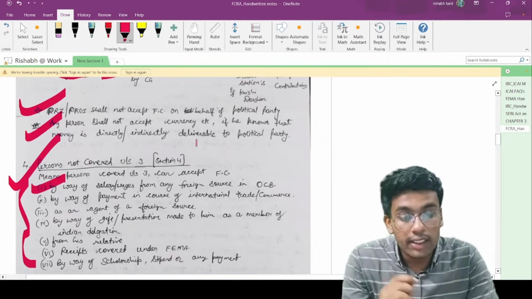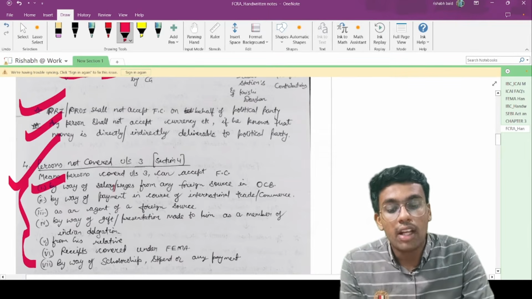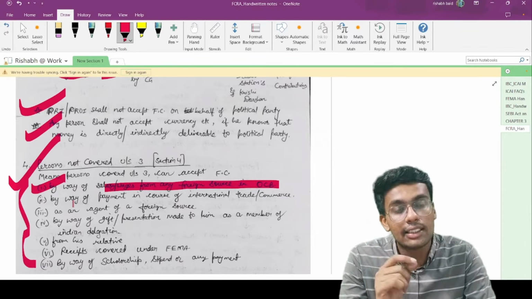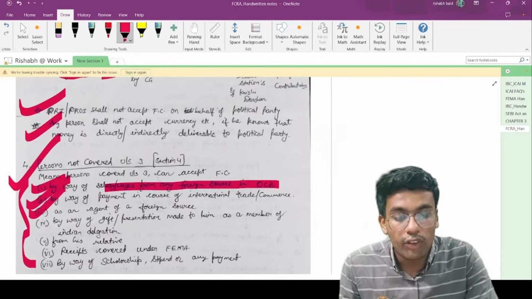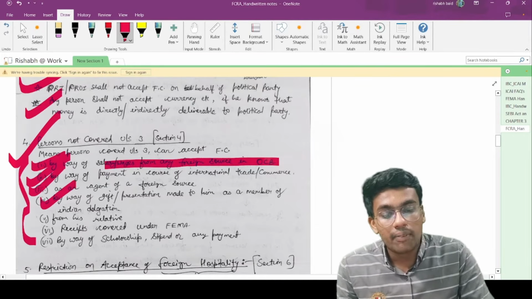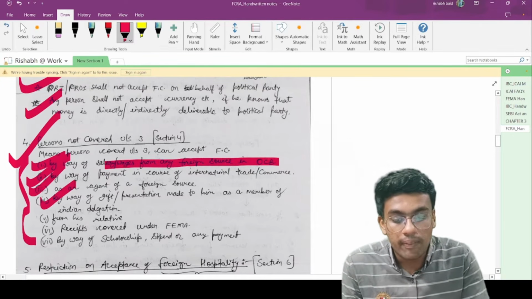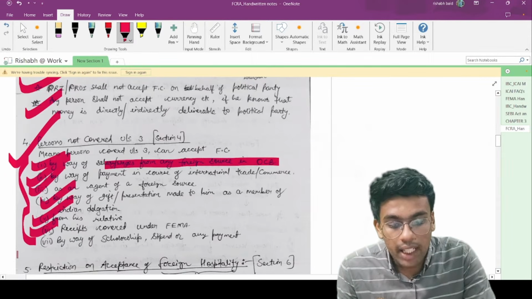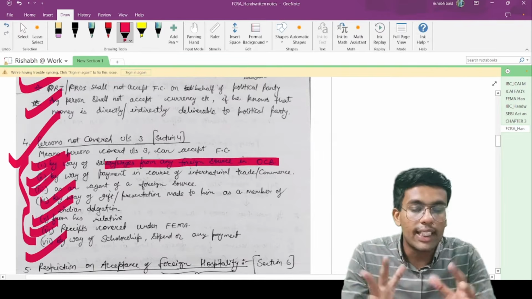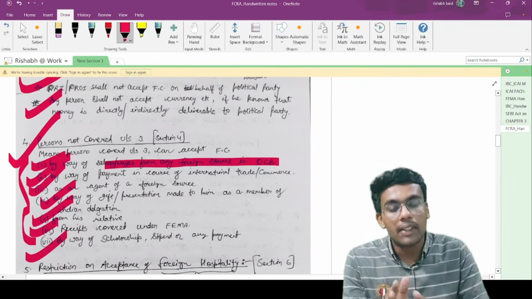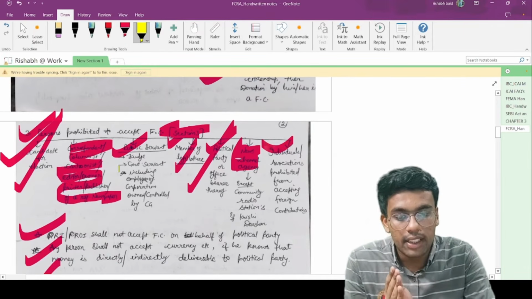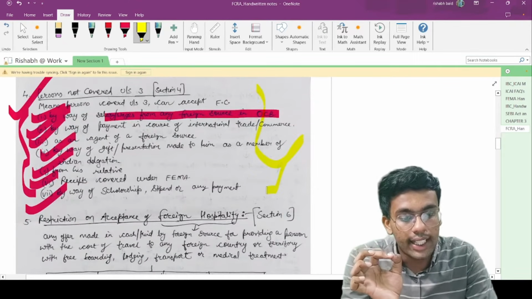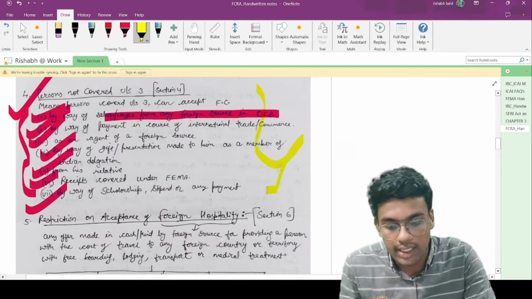foreign money. However, they can accept only in such a case by way of wages or salary from any foreign source, in the ordinary course of business, by way of payment in the course of international trade or commerce, as an agent of a foreign source, by way of gift or presentation made to him as a member of an Indian delegation or from his relative. They can accept receipts covered under FEMA, and by way of scholarship, stipend, or any payment. So these kinds of payments can be accepted by the persons who are covered under section 3. What is section number 3? Section number 3 is your entire this part. So any persons covered here can accept money under all these kinds of transactions.